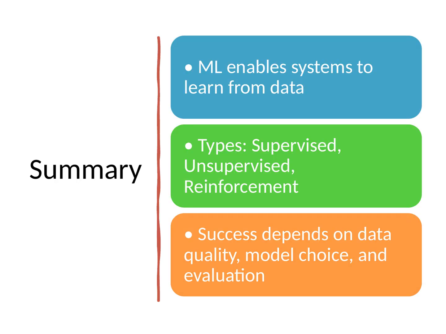Machine learning teaches computers to improve from data, spotting patterns and making predictions. Main approaches are supervised learning, where models learn from labeled examples, unsupervised learning, which discovers hidden structure in unlabeled data, and reinforcement learning, which learns by trial and reward. Success hinges on having good representative data, selecting an appropriate model, and evaluating results carefully to ensure reliability.